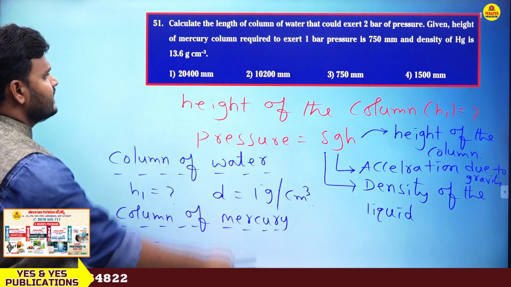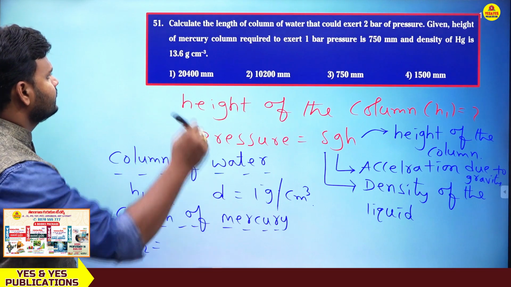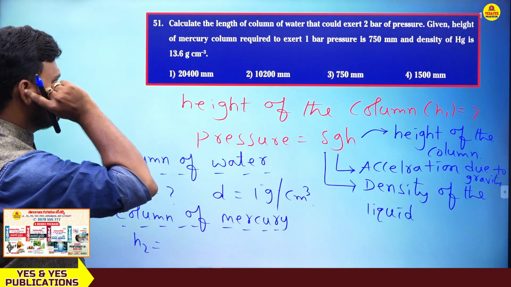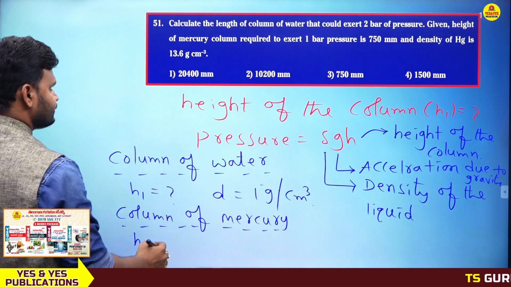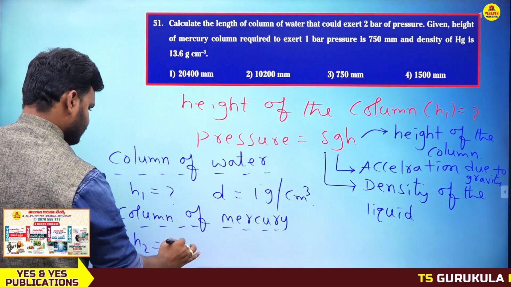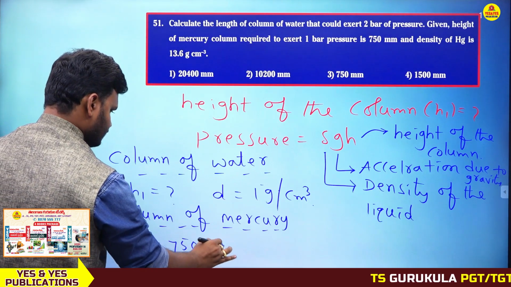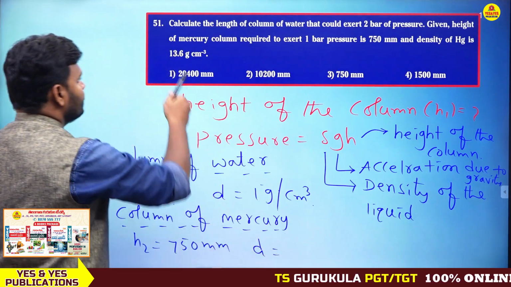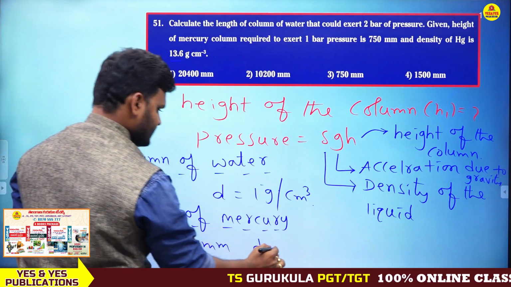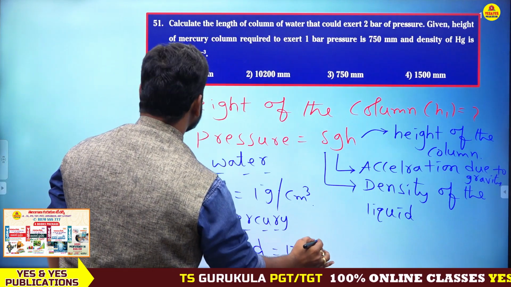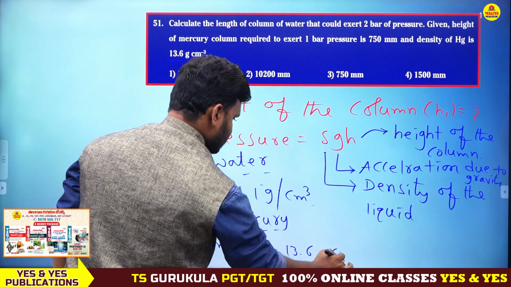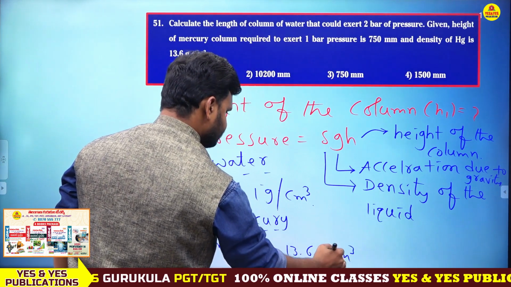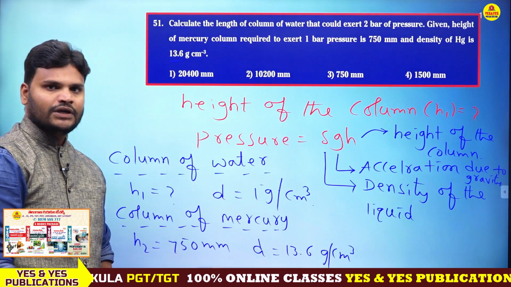Yeah, 750 mm, since 1 bar pressure is 750 mm. Next, what is the density they have given? 13.6 gram per centimeter cube.